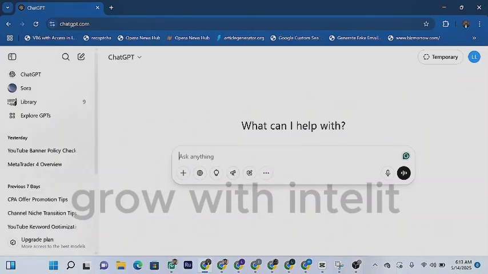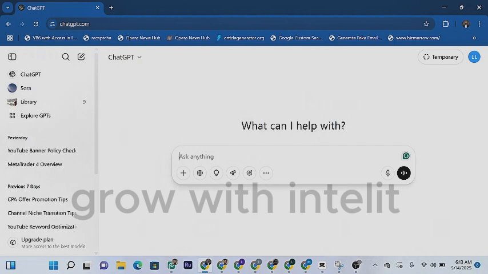All right, guys. So this is ChatGPT. We're going to be making money with ChatGPT using CPA marketing. Now, the first thing you need to look at is the people or the audience you want to promote this particular offer to. A content locker is one of the best ways to make more money with CPA marketing. So how can you use ChatGPT to create a content locker with any CPA network?